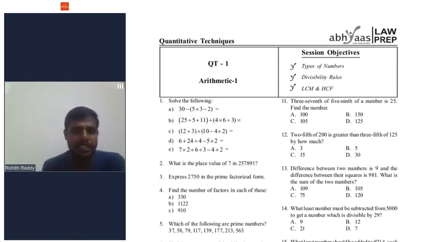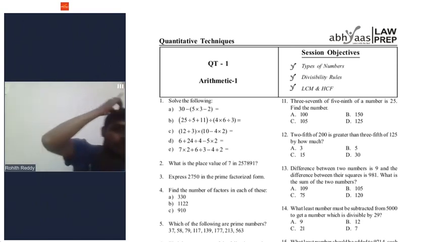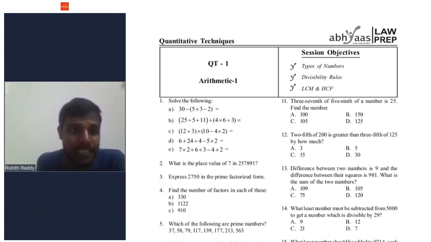Next, express 2750 in prime factorization. That is also very simple. Prime factorization. How to express the prime factorization? We have to express 2750 as a product of prime numbers only. I think we have done prime factorization just now.